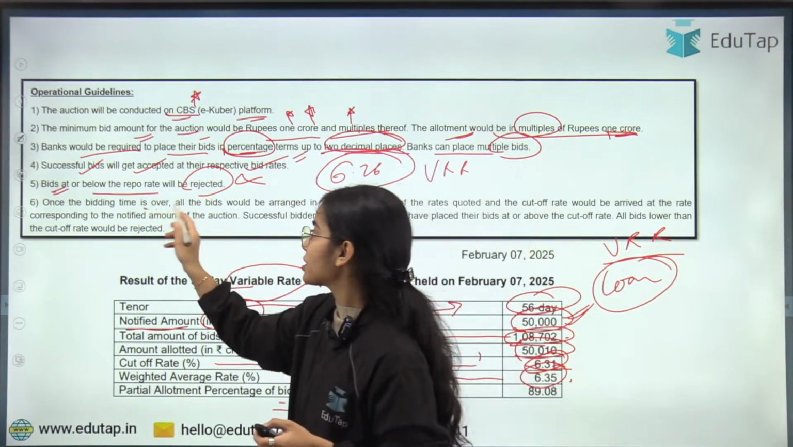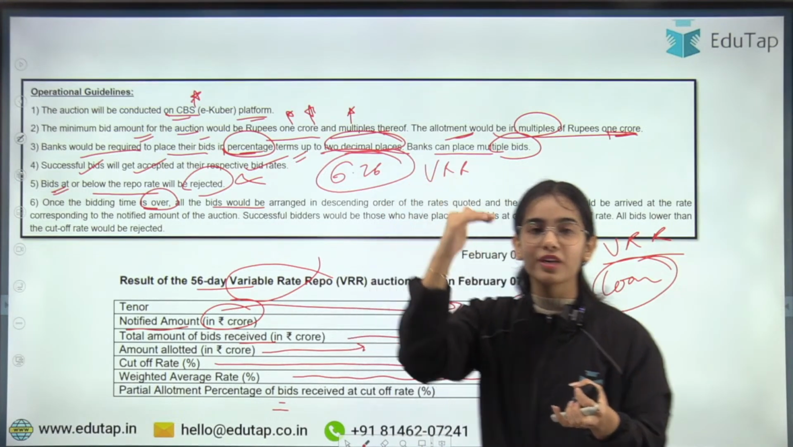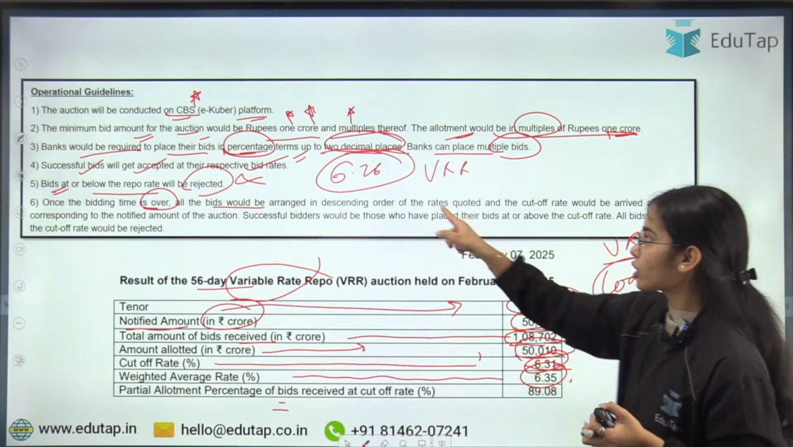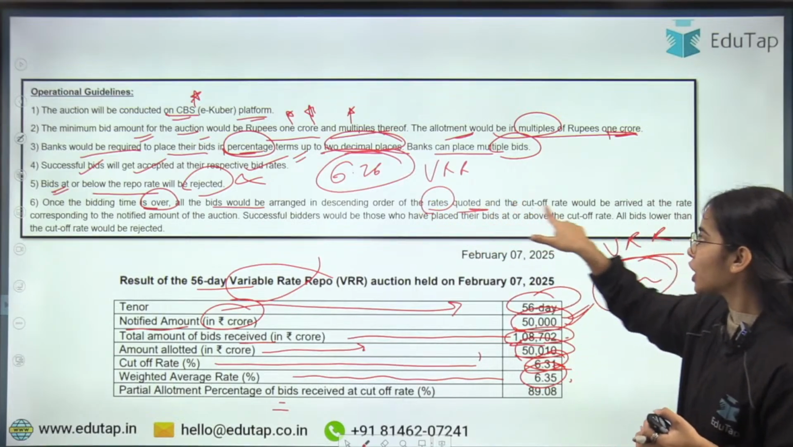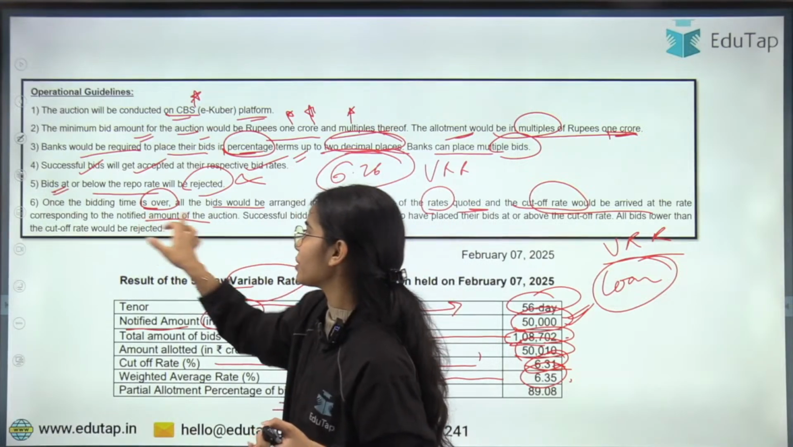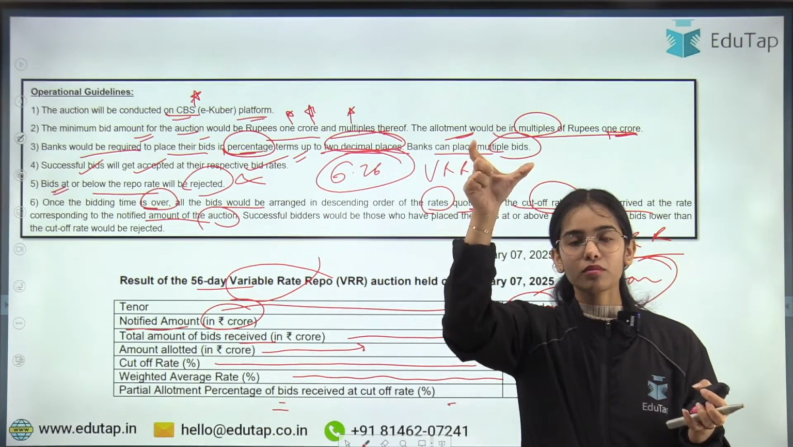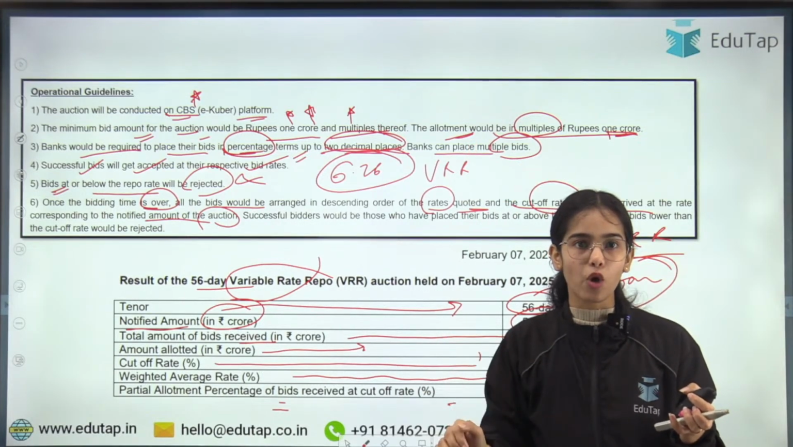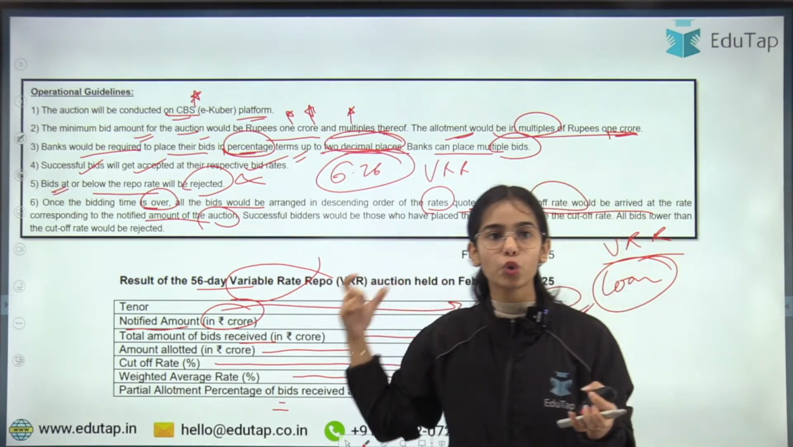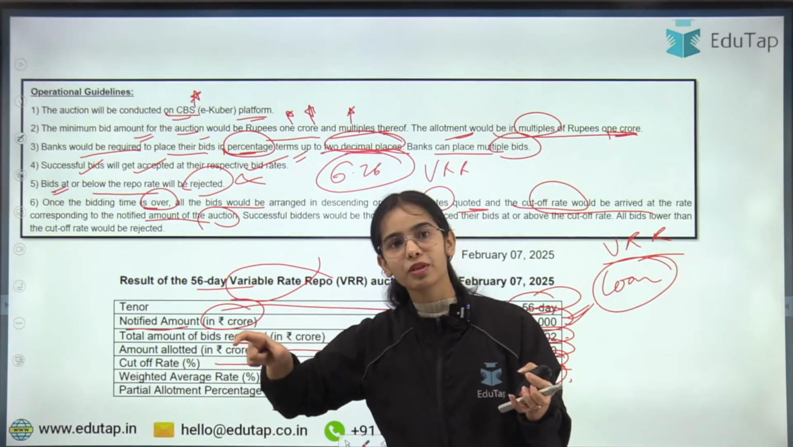Once the bidding time is over, all the bids would be arranged in descending order of the rates quoted, and the cutoff rate would be arrived at corresponding to the notified amount of the auction. So I have told you that once the bids are placed in descending order, it will be seen at which level the notified amount is completed, and that will be the cutoff rate.